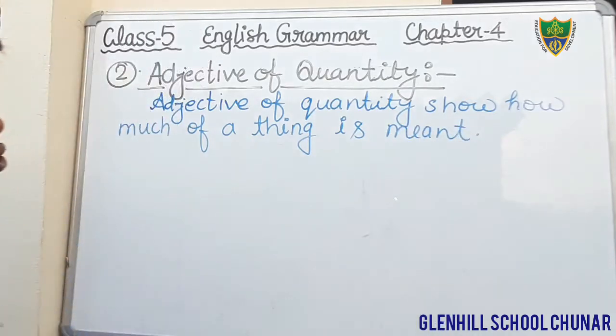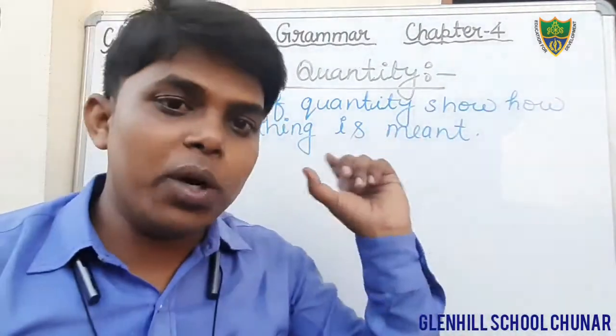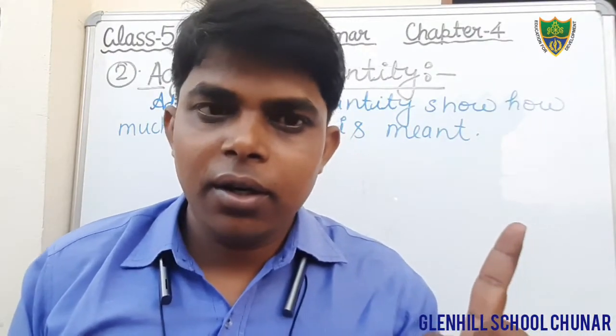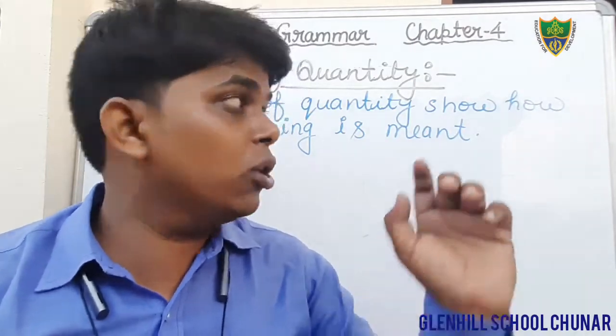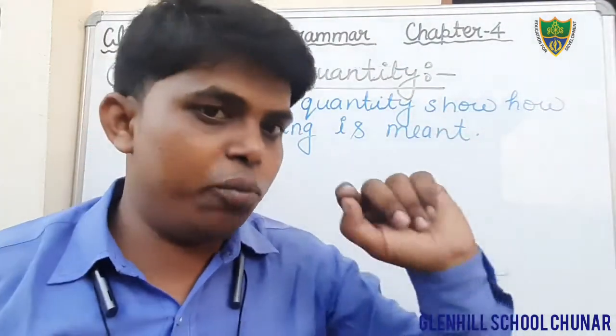Dear students, here we will get the answer of the question how much, not how many. When I teach you the adjective of number, then I will tell you the difference between both quantity and number, how much and how many.